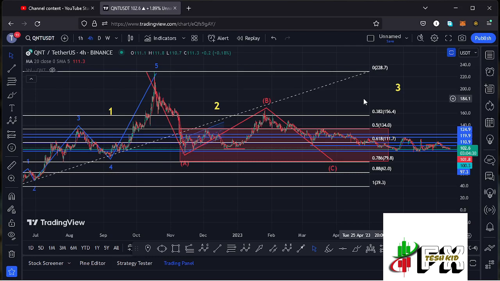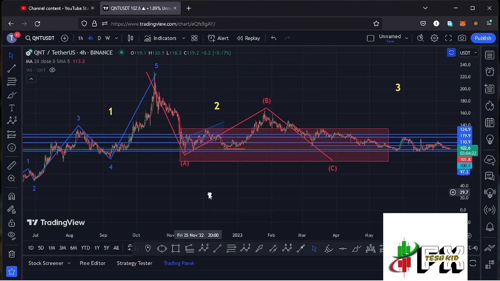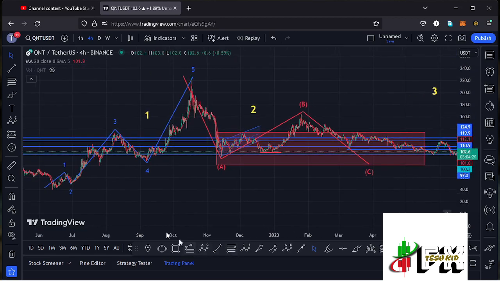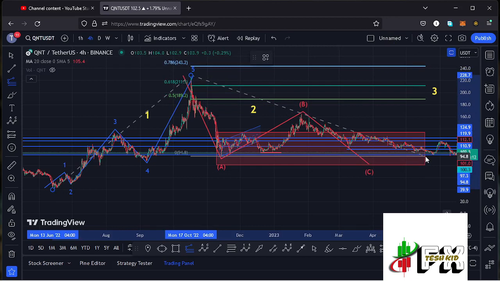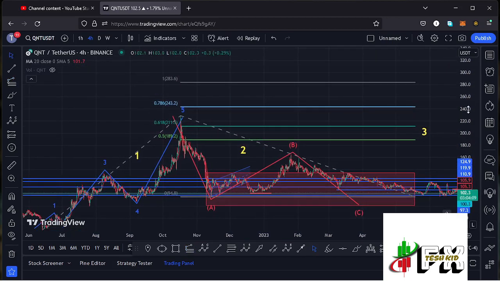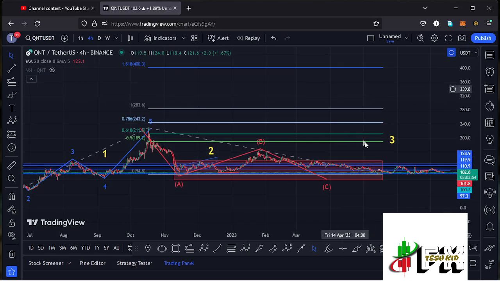Quant soon could start gearing up in the formation of a larger Elliot wave count 3. Giving you minimum target areas for the third wave, by connecting the trend-based Fibonacci from the low of the first wave to the high of that wave 1, then dragging the fibs to the low of the second wave, I get a minimum target area for the wave 3 at the fib level 1.618, and that is at around the $400.3 mark. That is the minimum that we can expect Quant to do in the formation of that wave 3.